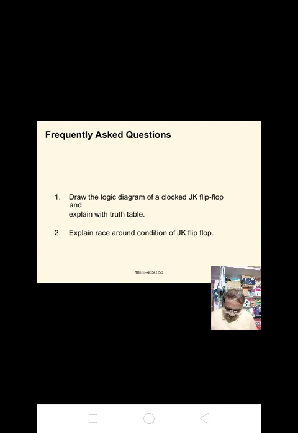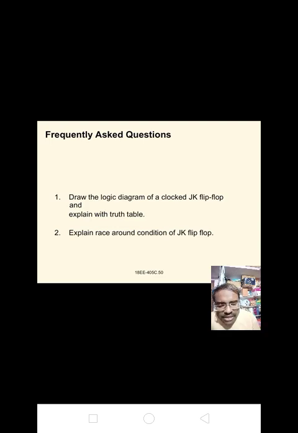In other words, if the previous state of the output is 0, it becomes 1 and vice versa. This can be written as Qn plus 1 equal to Qn bar. The logic diagram of a clocked JK flip-flop is shown in the figure. Inputs J and K behave like inputs S and R to set and reset the flip-flop.